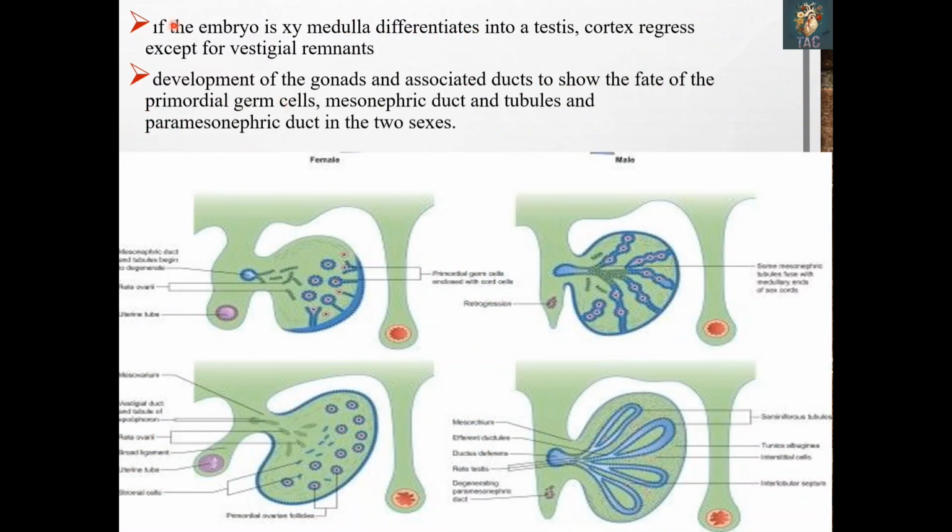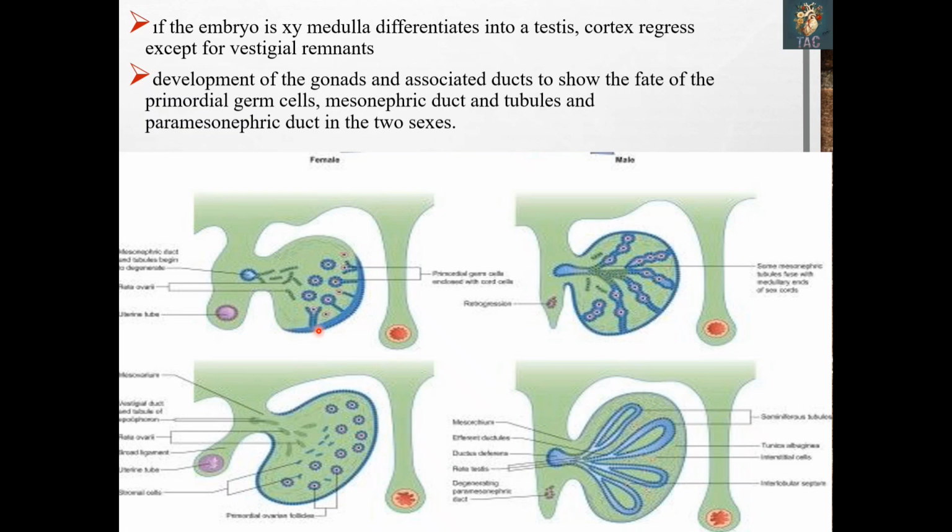What happens next? If the embryo is XY, the medulla differentiates into testes and the cortex regresses except for vestigial remnants. So in this diagram, this one is taken from the male. Here you can see the cortical cords which initially start in the cortical area, the primitive sex cords. They migrate and move into the area of the medulla, while in the area of the cortex they almost disappear and regress. So this shows the development of the gonads and associated ducts and the fate of the primordial germ cells. So here you can see the primordial germ cell. This one is the female.